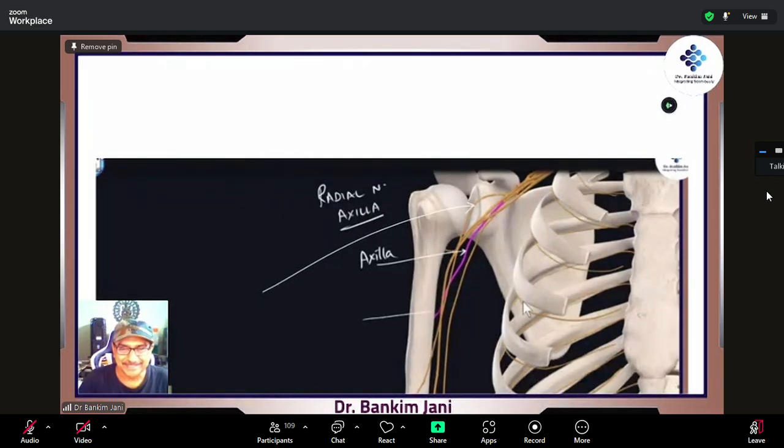Khushmeen, which nerve is this? The nerve marked. Just the name. No descriptions, nothing more. I'll wait for just 2-3 seconds. This is axillary. Look, wait.